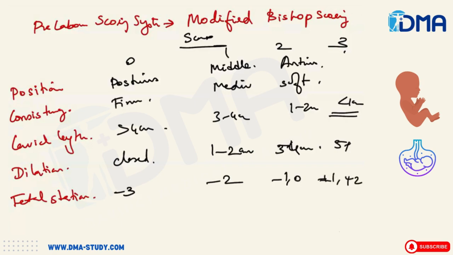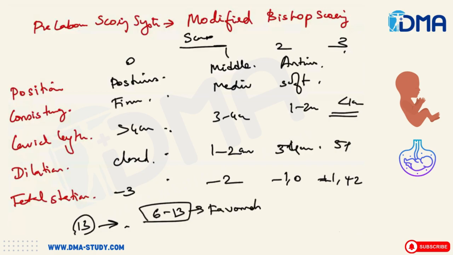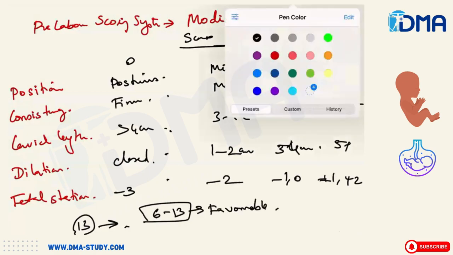This is the category. So if you put in all the values and calculate it, the total score will be 13. Out of this 13, a score of 6 to 13 is considered favorable for a normal labor.